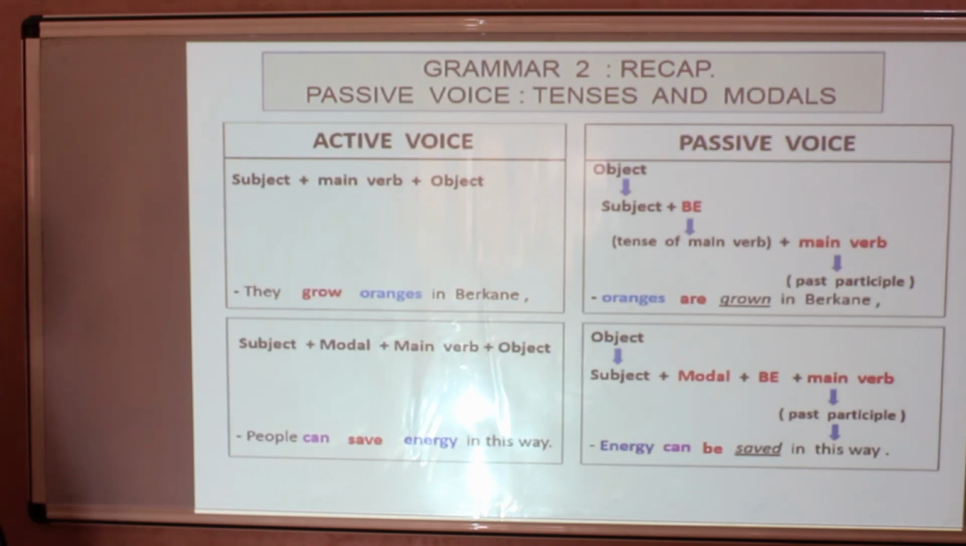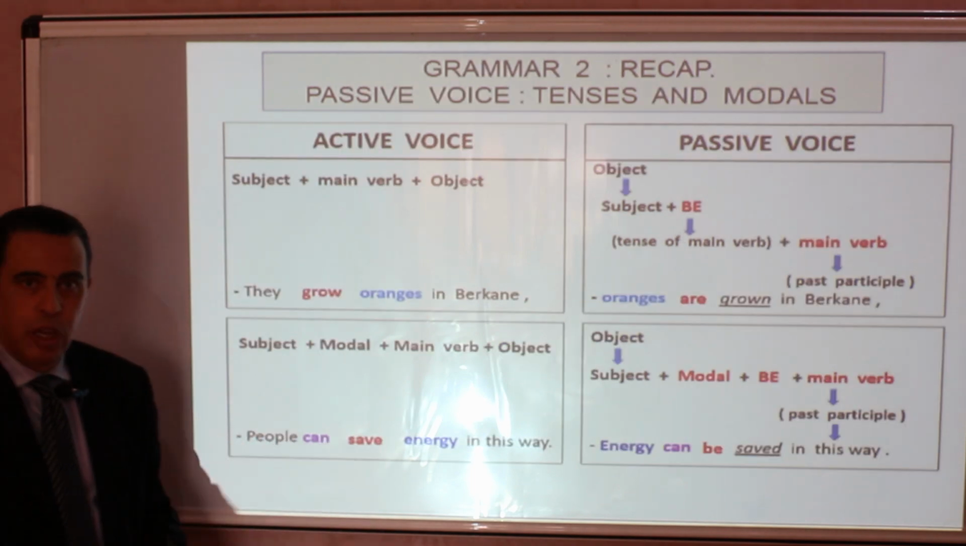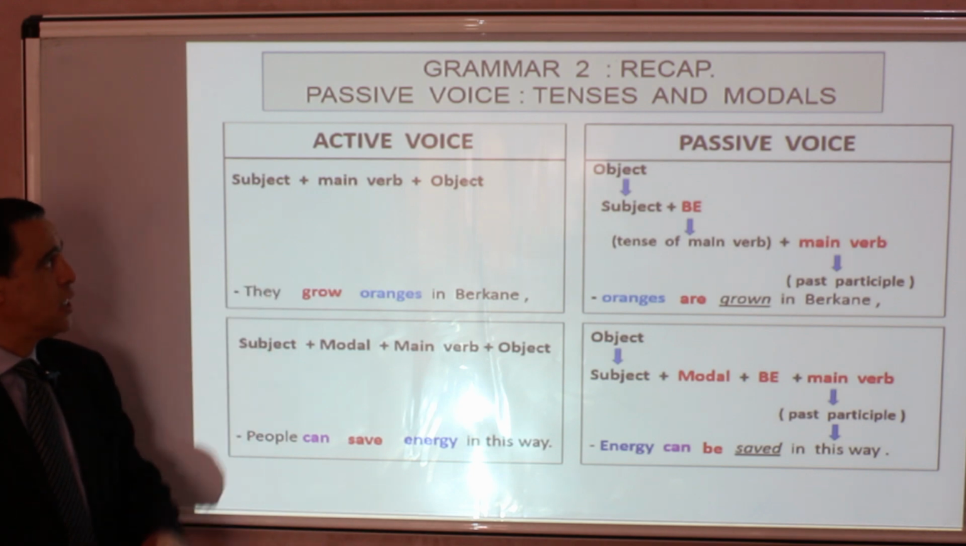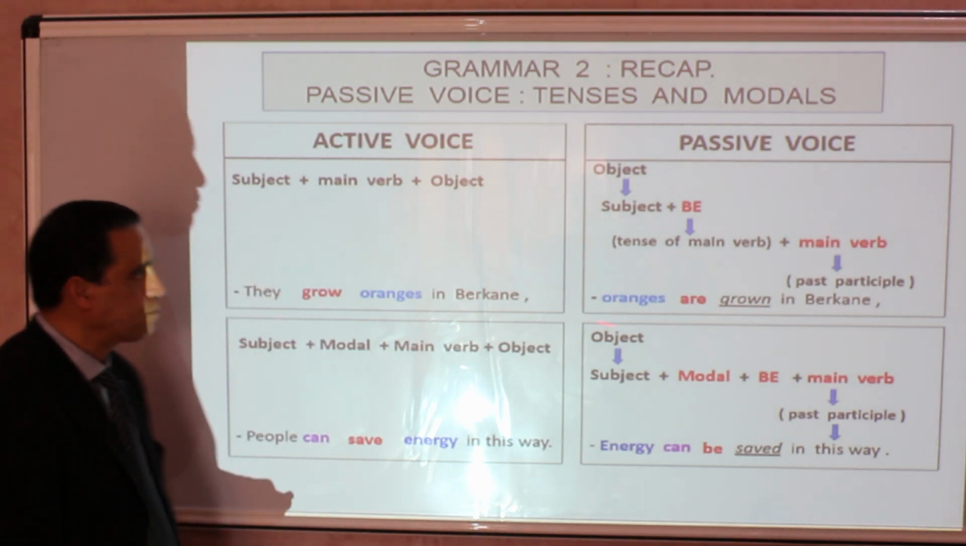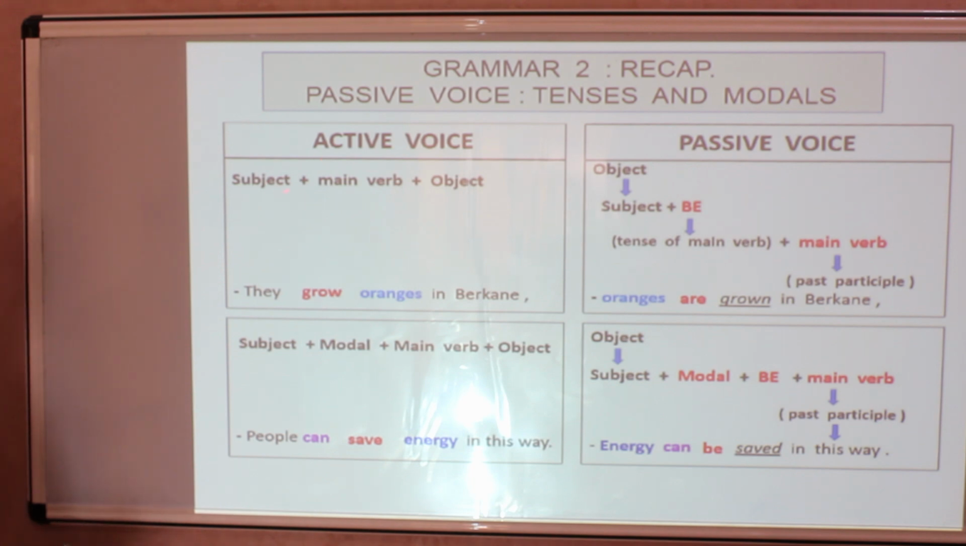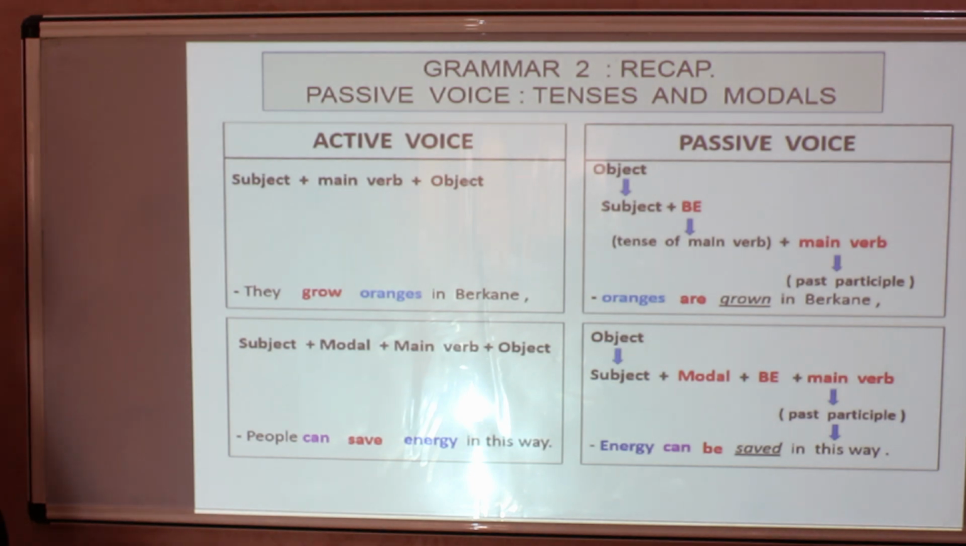So the next grammar lesson that we will recap before we do the practice exercise regards passive voice with tenses and passive voice with modals. So in active voice, this is the pattern: subject plus main verb plus object. So this is exactly the word order. In passive voice, the object changes position and takes subject position, plus the be verb in the tense of the main verb, and the main verb is put in past participle.